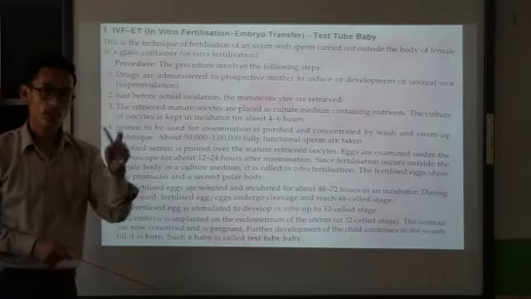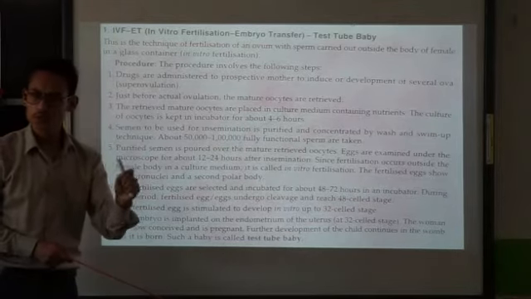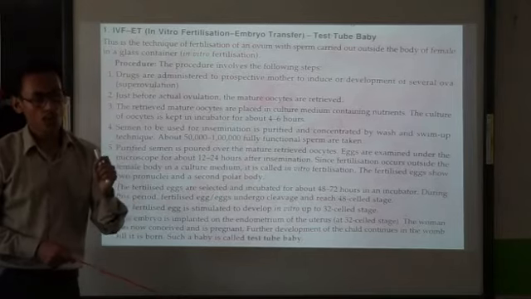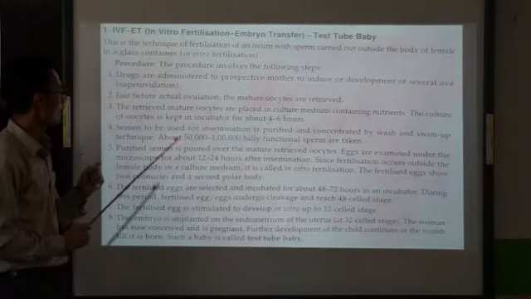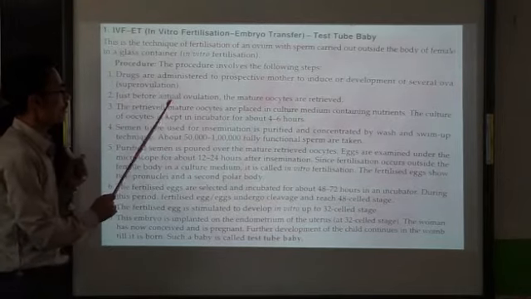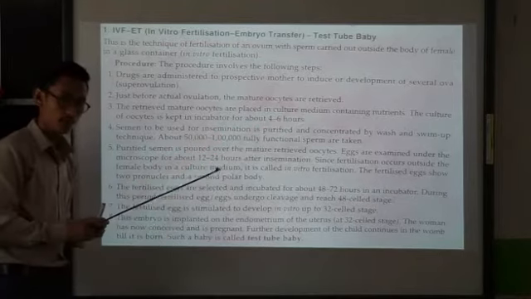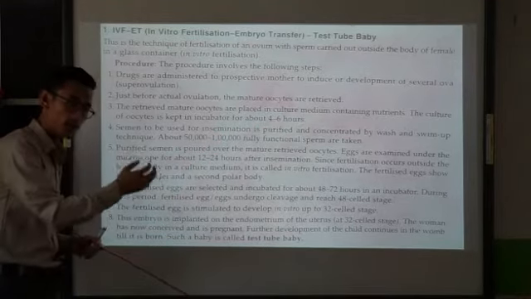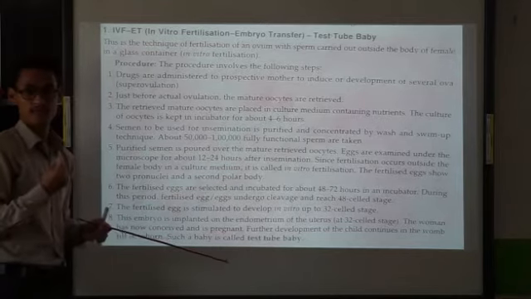So first point, drugs will be administered to the female, which will lead to superovulation, where there will be formation of multiple ova. Number 2, just before actual ovulation, the mature oocytes are retrieved. That means before ovulation, the mature oocytes will be collected.